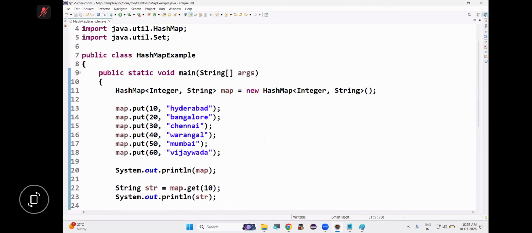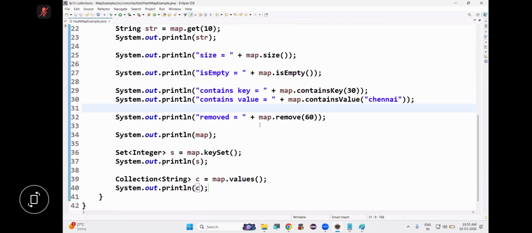People are following or not? Like this, a lot of methods are there in HashMap. You can check those methods. Is this clear, everyone? Understood what is HashMap?